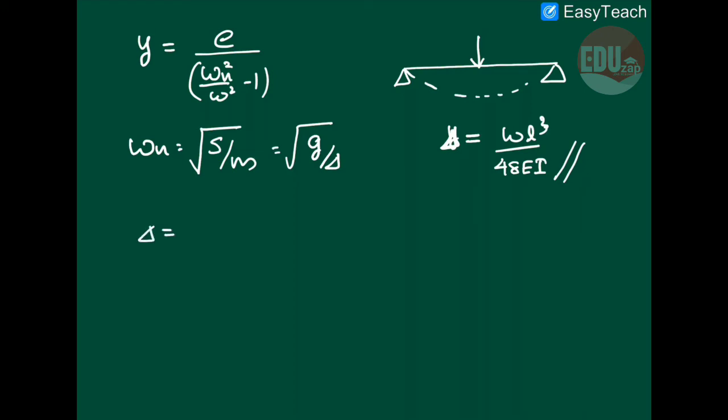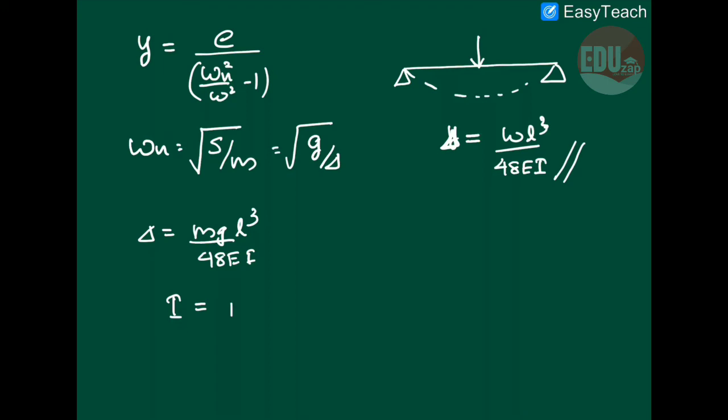So delta is equal to WL cube divided by 48 EI. W is nothing but the weight here, so the weight will be mg, mass into g, times L cube divided by 48 EI. We have to find out the I value, that is the moment of area of the corresponding shaft.